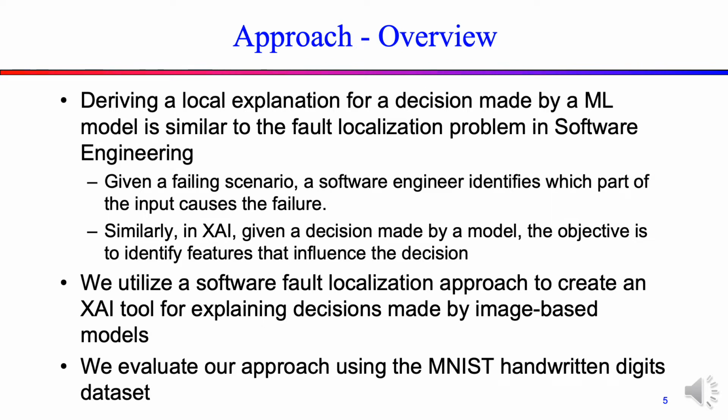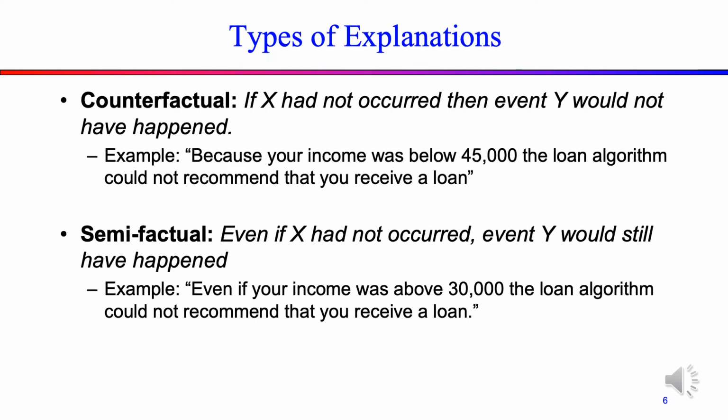We propose a software fault localization approach called delta debugging to create an explainable artificial intelligence tool for explaining image-based models. We evaluate our approach on an open source model trained on the MNIST handwritten digits dataset. In our approach, we aim to generate two explanations, counterfactuals and semifactuals.